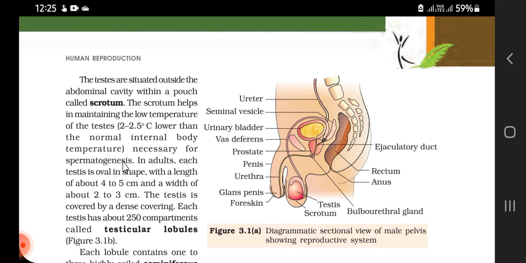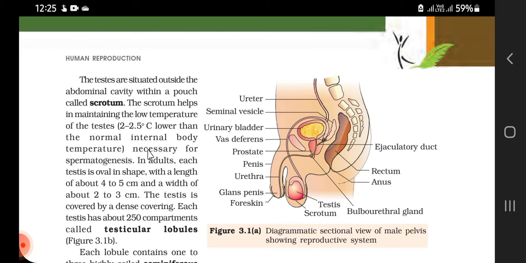So for the formation of sperm, it is necessary that the temperature is lower than the normal body temperature, that is 2 to 2.5 degrees Celsius lower.